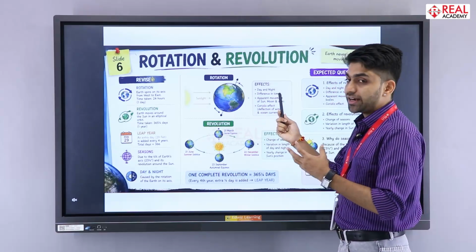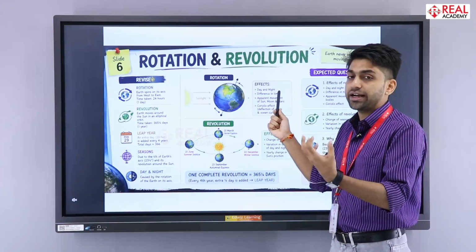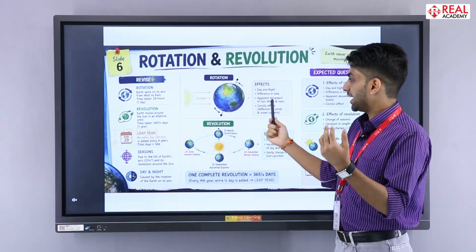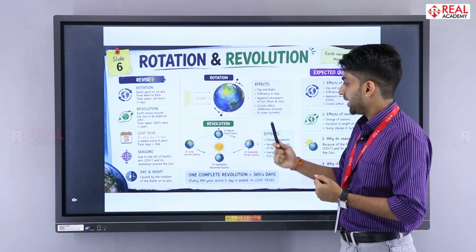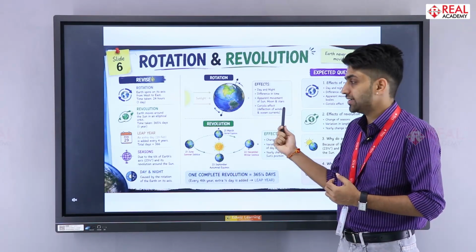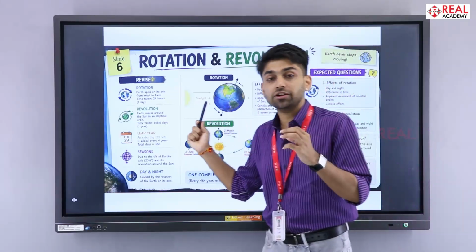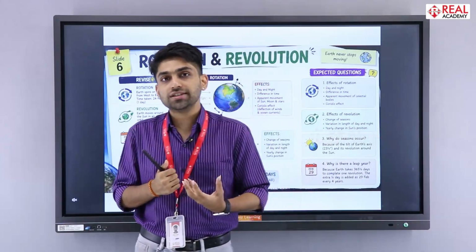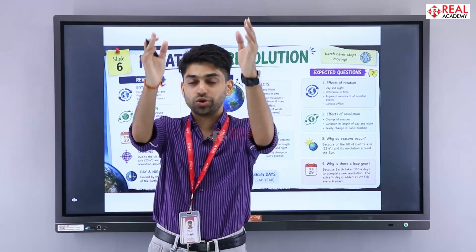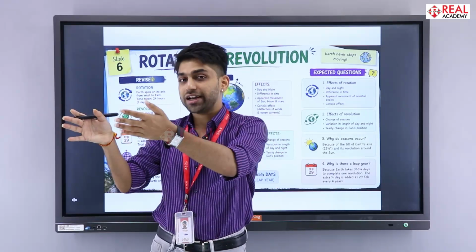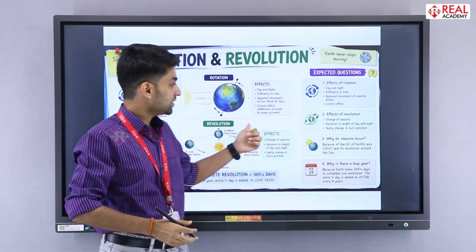Then rotation's effects, what are the effects of rotation? Like day and night changes, difference in time, apparent movement of sun, moon and stars. Then Coriolis effect, deflection of winds and ocean currents. We have seen many animated videos regarding Coriolis effect, how it works, like a merry-go-round. We saw how a person is throwing the ball, but the ball is changing the direction in midair. So all these things you need to remember.